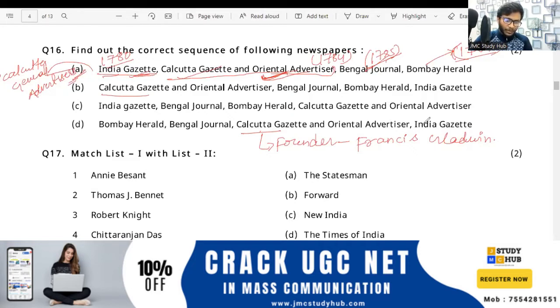Now, if we're talking about the Bengal Journal, the founder is very much important, right? William Duane, and note it down, Thomas Jones.